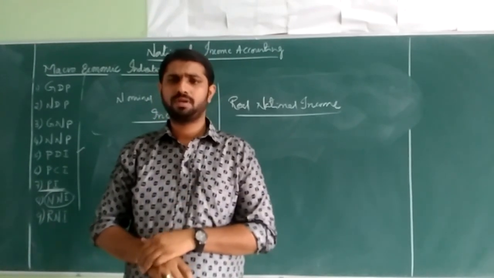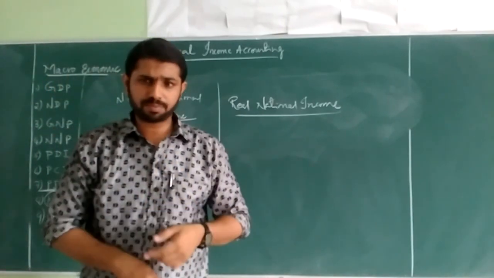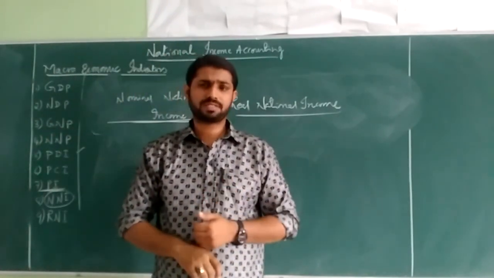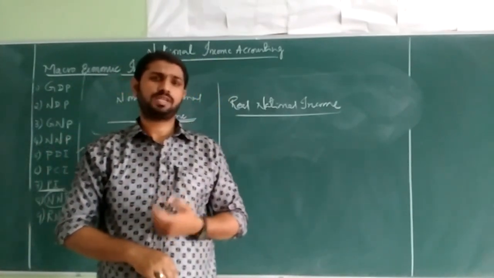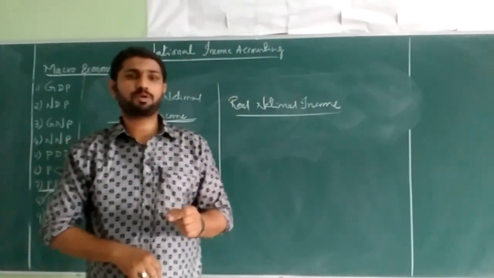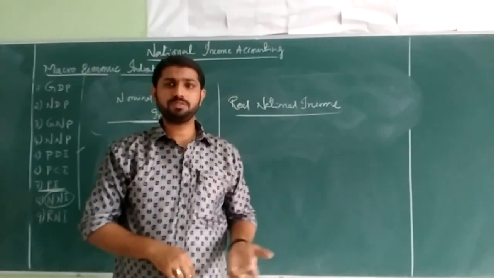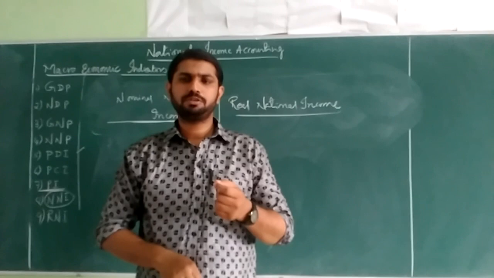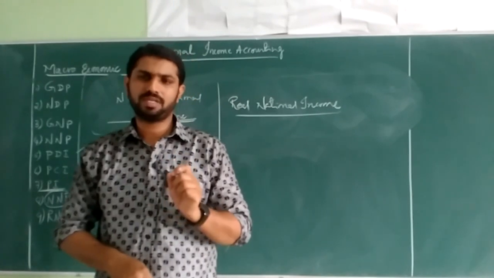At present, as we have seen, the GDP has gone to a minus level of 23. Then there is a point which deals with nominal national income. Nominal national income, NNI, means if the national income of a country is calculated on the present year index or current year index, then that is called nominal national income. Whatever output has been produced in the present year, if the current year price index is taken to explore the level of income of a country from the aggregate output, that is called nominal national income.